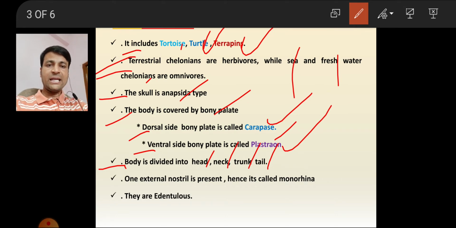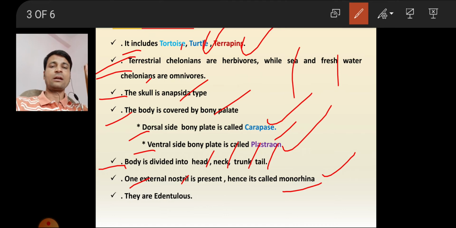Next, chelonians have only one external nostril, hence they are called monorhina. In rhinology, the study of the nose, rhina means nose; because it has only one external nostril, it is called monorhina.